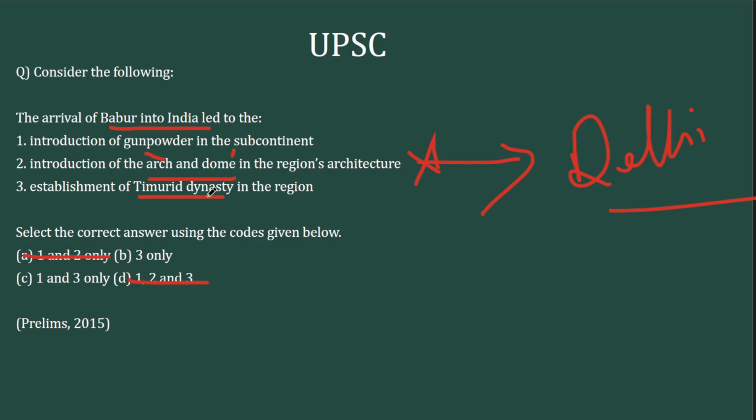3 becomes obviously right. Now for more clarity, I'll just tell you that Timur is the forefather of the Mughals. So the Timurid dynasty for the first time is established in India with the Mughals. So that statement is correct.